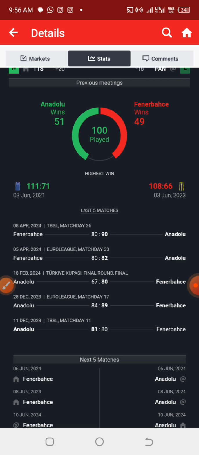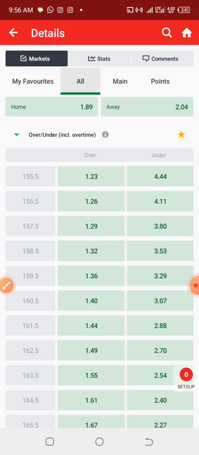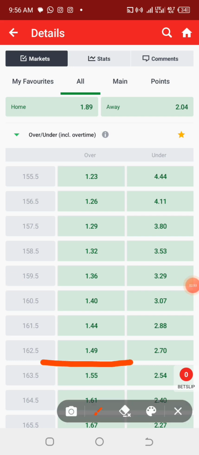Now we are having 162 as what we are going to predict. Actually, that's not what I'll be predicting straight. It's just an insight, or let me say a guide, as an average total point that I can predict the games on. So as I'm having 162, what I will do is subtract like 10 from it. Now the next thing you need to do is check the market if the bookmakers are providing 162. Now let's see. Fortunately, I'm having 162 here, and now let's assume that I want to subtract my 10 from it. The bookmakers are not providing it.